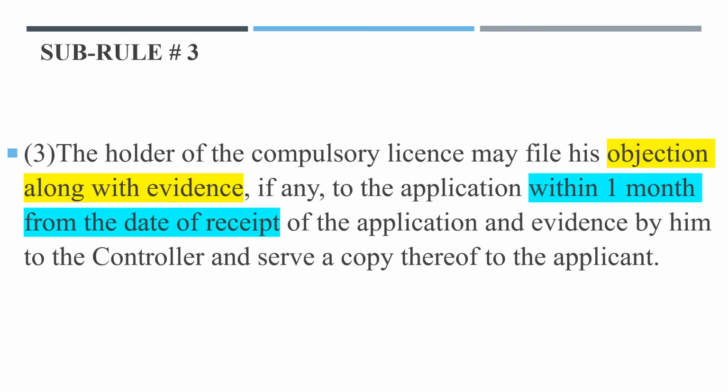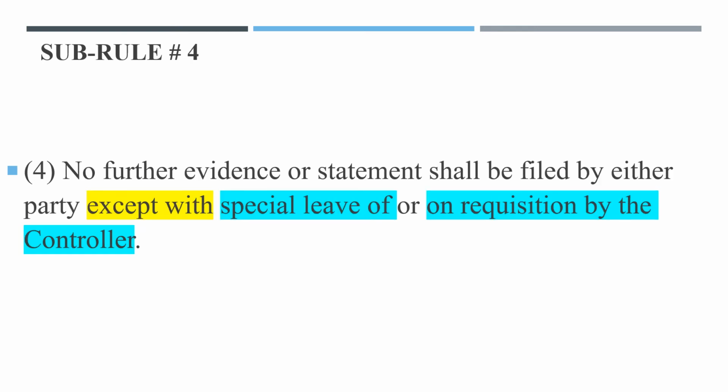Fine. Subrule 4. No further evidence or statement shall be filed by either party except with special leave of or on requisition by the controller. Fine. That means no further evidence or statement is filed by either party, that means either the applicant or the holder of the compulsory license.